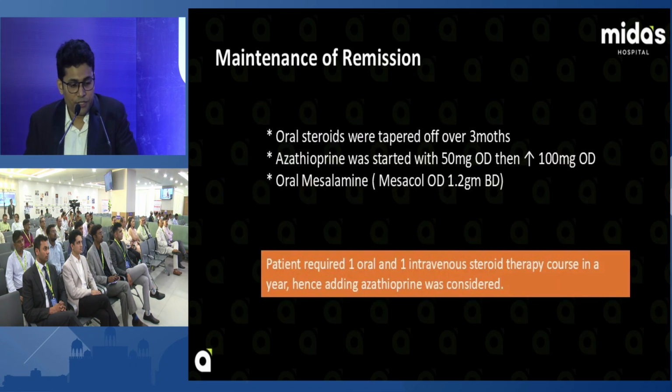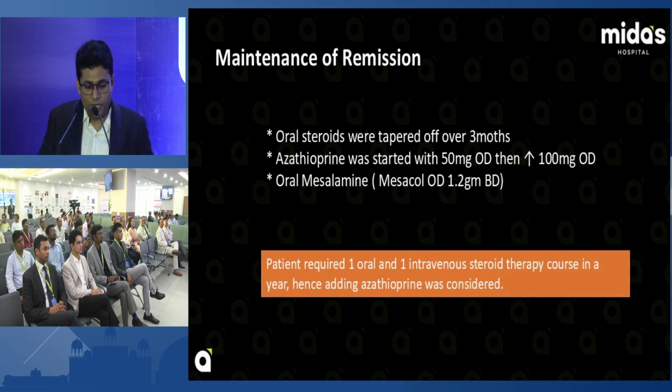For the maintenance of the remission, oral steroid was tapered off. In this case, azathioprine was started. Why azathioprine was started, I will explain later. 50 mg OD and increased to 100 mg OD, or oral mesalamine, that's Mesacol 1.2 gram BD. Patient required one oral and one IV steroid therapy in the course of 1 year. Hence, adding azathioprine was considered.